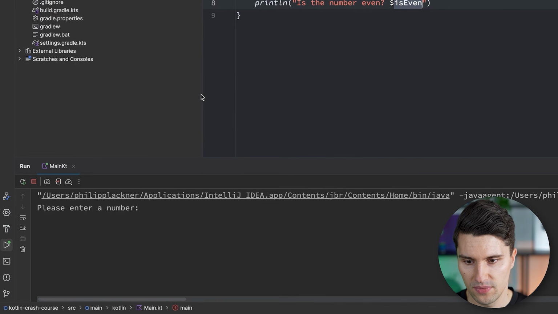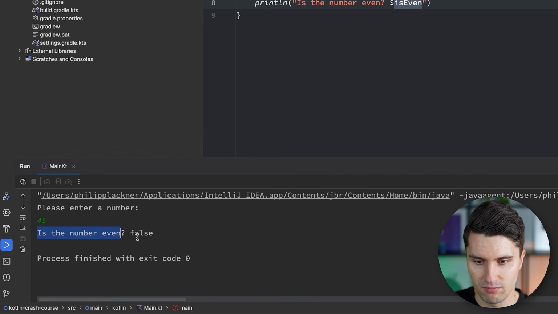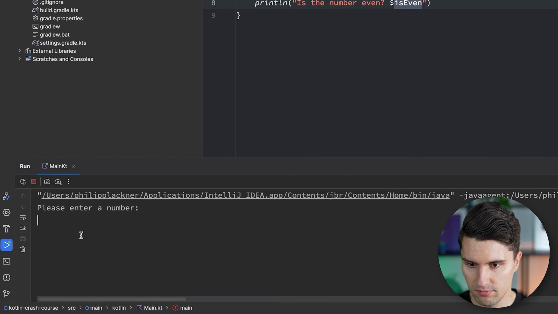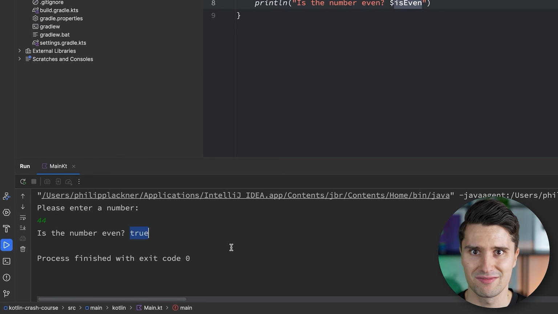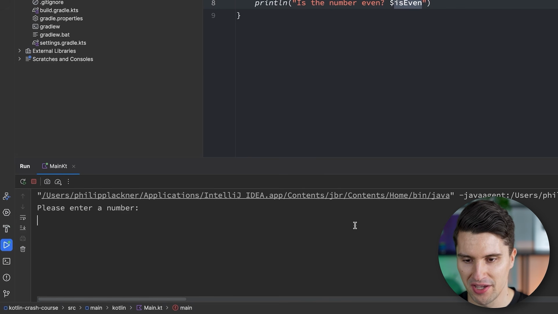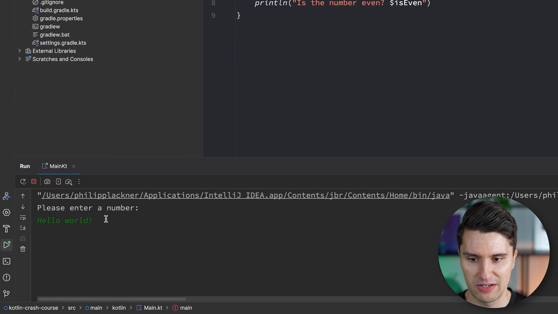Let's run this again. Please enter a number. We enter 45, hit enter, and it says, is the number even? No, it's not. If we run this again and we enter an even number, then it will tell us, yeah, that's even. However, what actually happens if we rerun this once more and we don't enter a number? We enter something like hello world. As I said, we just read in a string. This input here is just of type string, and a string could be anything. It could be any sequence of characters. So hello world would be a perfectly valid input here.